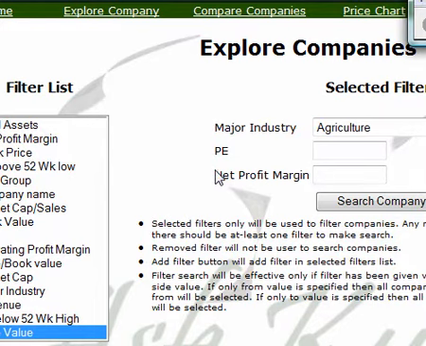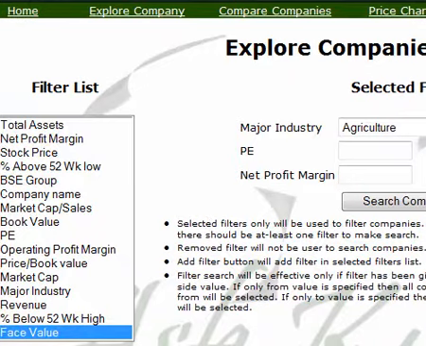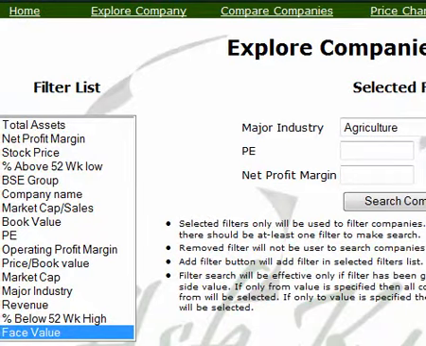In today's tutorial, we will cover how the search feature of Ask Kuber works. Ask Kuber provides innovative and value-based search. Most of the websites provide search facility based on the company name, and few might provide you the search based on the industry name. But Ask Kuber lets you search companies based on the financial numbers.